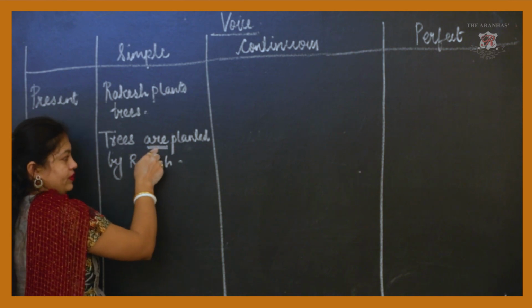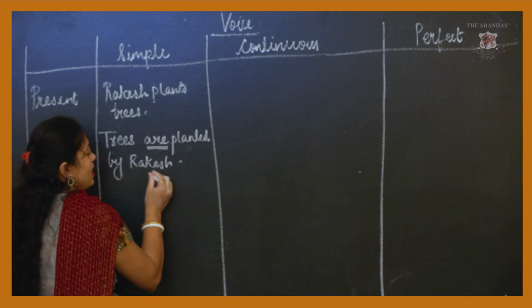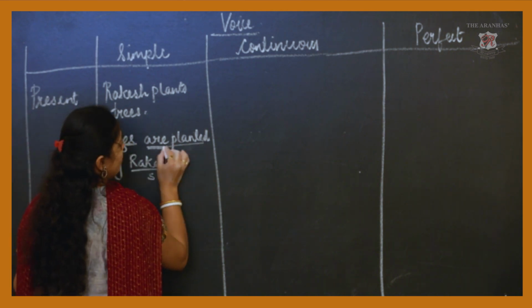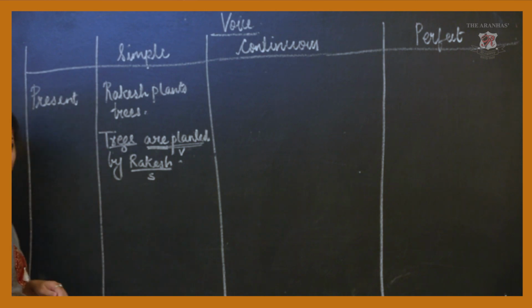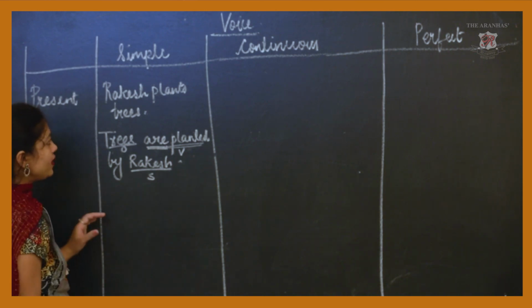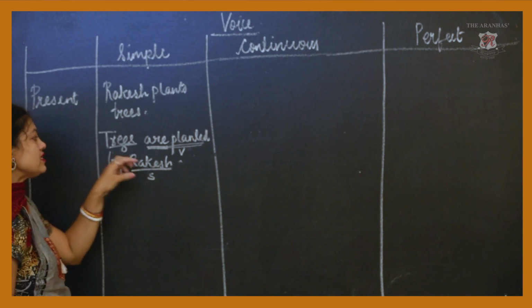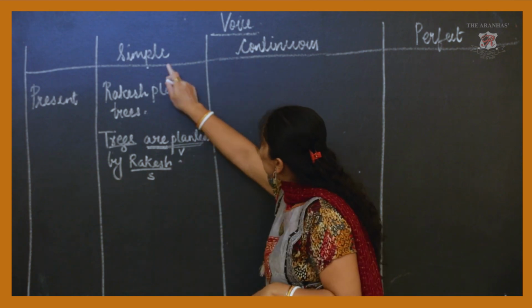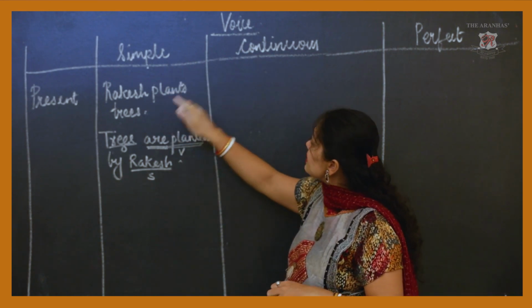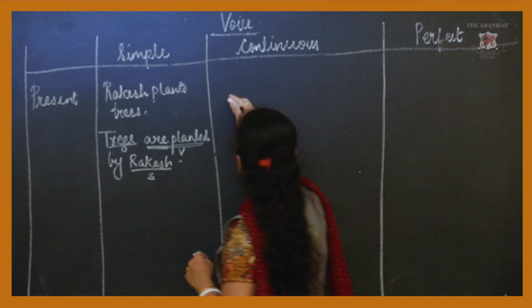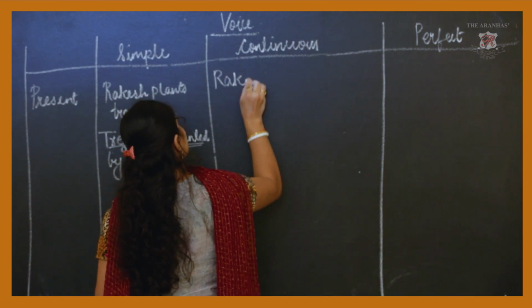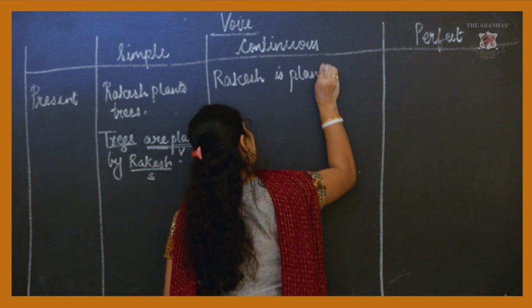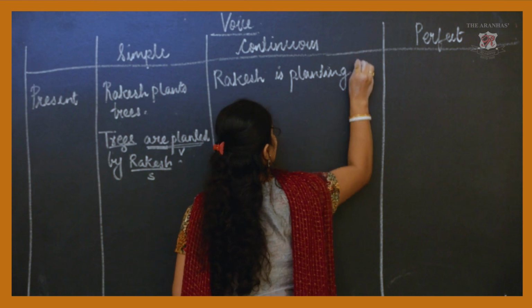Okay, with the helping verb are, planted by Rakesh. So Rakesh is the subject, trees are the object, and are planted is the verb. Okay, I think this much is clear to you. Rakesh plants trees, trees are planted by Rakesh. Okay, now if we take the present continuous form of the sentence, it will be Rakesh is planting trees.